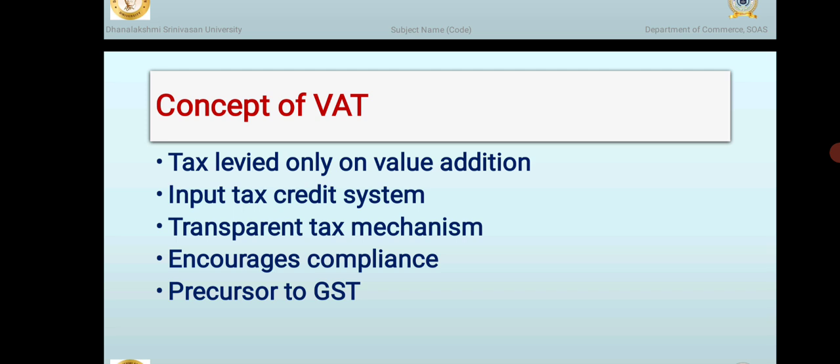VAT is considered a precursor to GST. The principles of value addition, input tax credit, and transparency under VAT formed the foundation for the goods and services tax. GST expanded these concepts by including both goods and services under a single unified tax system.